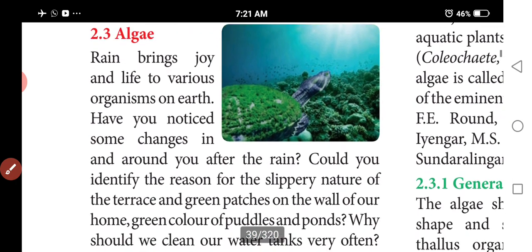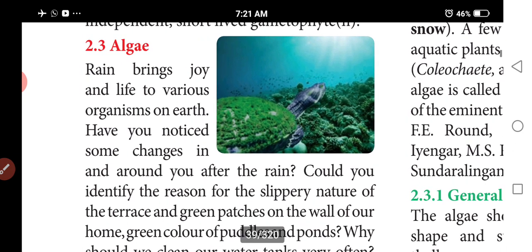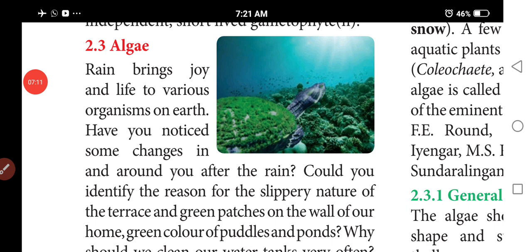Next we discuss the algae. After the rain, in your surroundings, some green color patches appear on the ground.